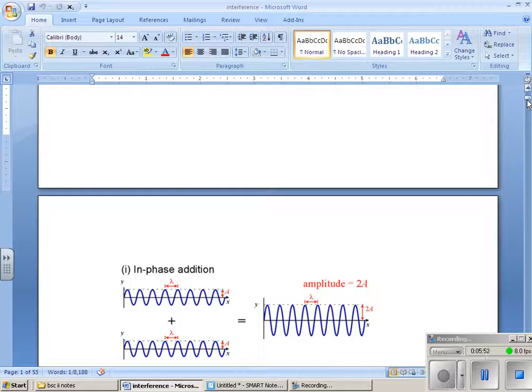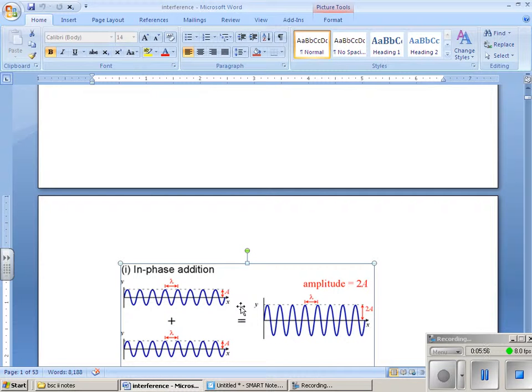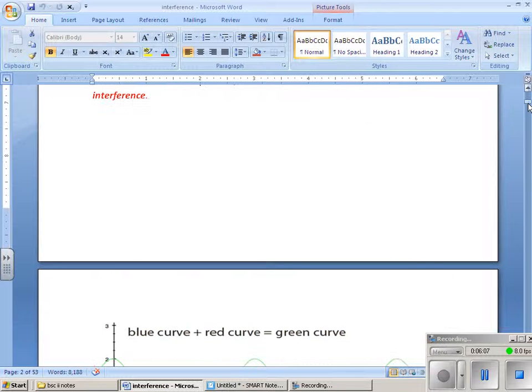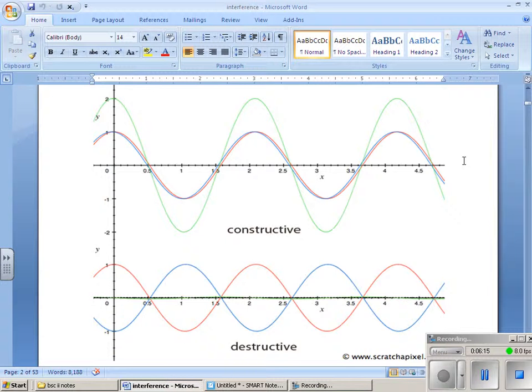When the waves are traveling in the same direction, the amplitude will be increased. If they are traveling out of phase, the amplitude will become 0. So based on the principle of superposition, constructive interference will be taking place and destructive interference will be taking place. So interference is based on superposition of the waves.